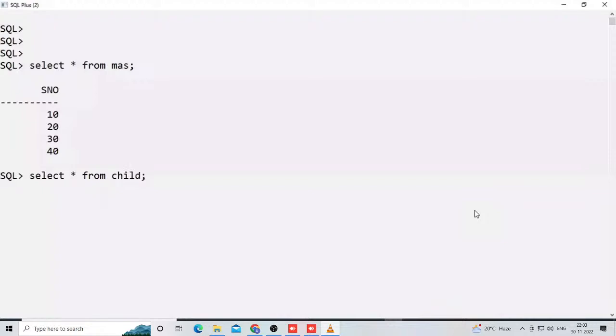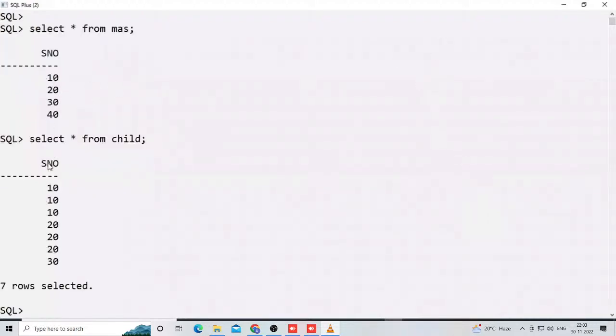Observe here, this is a master table, and in the future you will be familiar with it. And here, this is a child table. So master and child tables are there, okay? Somewhere you will become familiar with this in the course also.